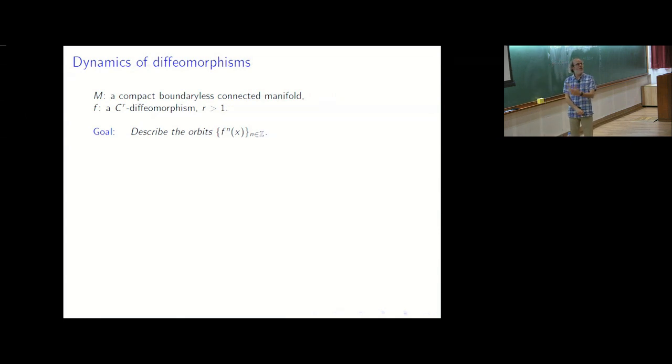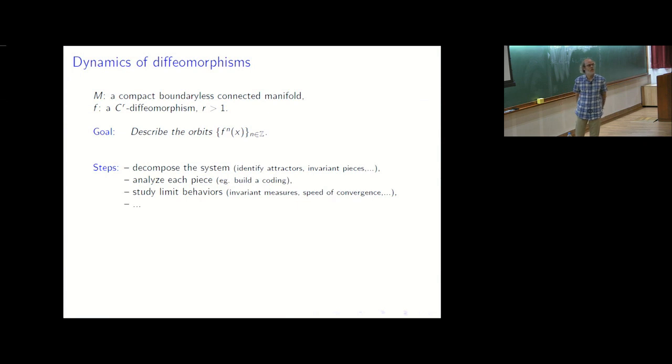To achieve this goal, there are several things you may want to do. So here is a kind of general program in dynamics. The first thing is to try to split the system, because you will maybe see some attracting parts, some invariant sets. So you want to identify them and then to study the dynamics in restriction.